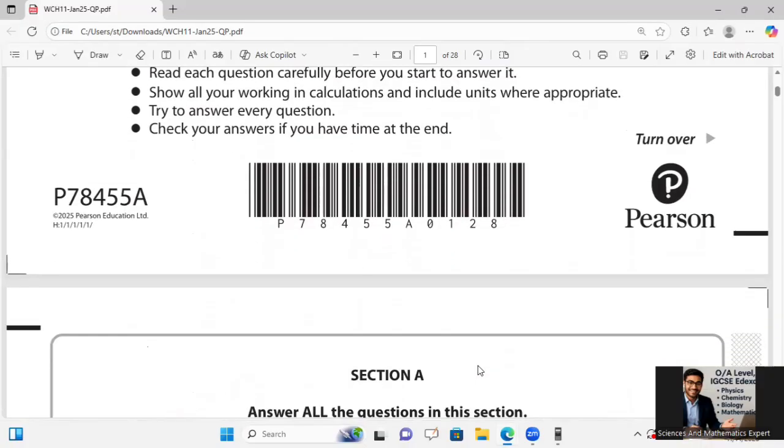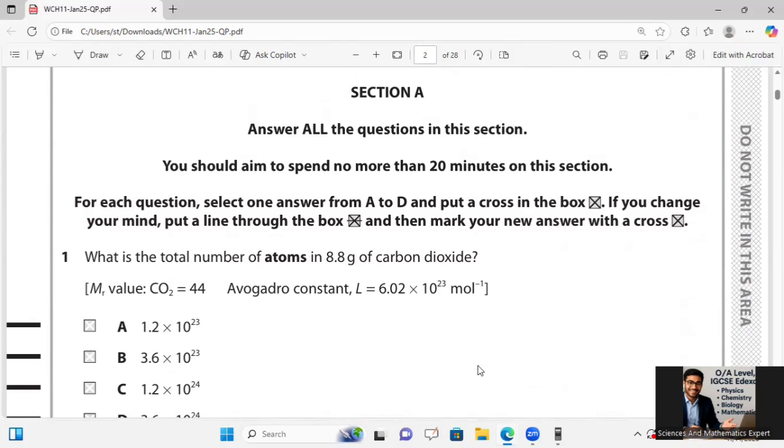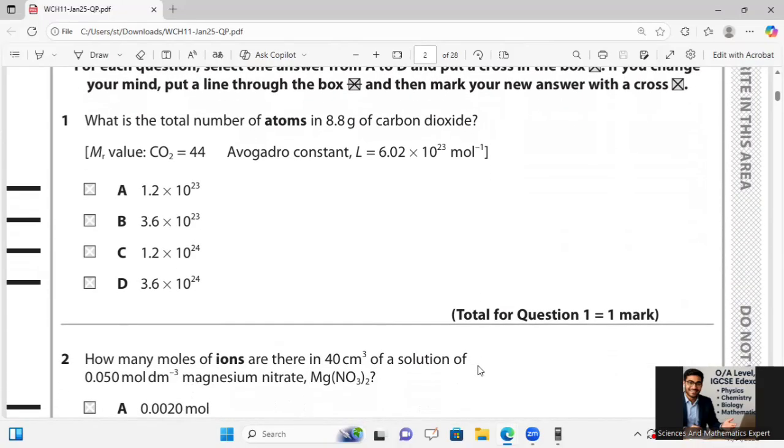Let's start to solve this paper. First of all, some multiple choice questions are given. You should aim to spend no more than 20 minutes on this section. What is the total number of atoms in 8.8 gram of carbon dioxide?